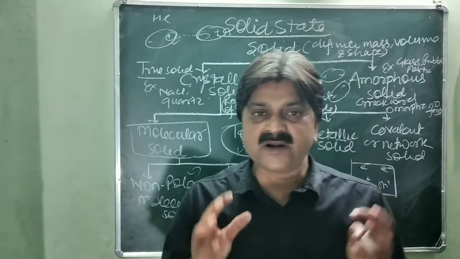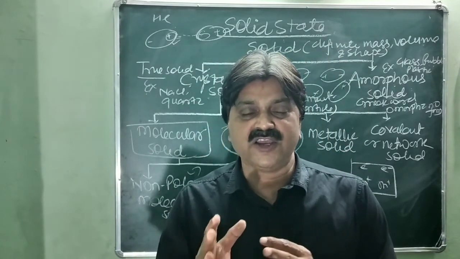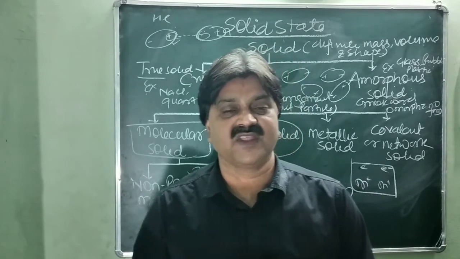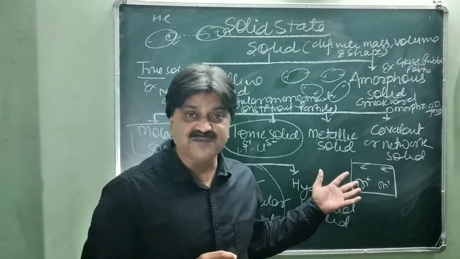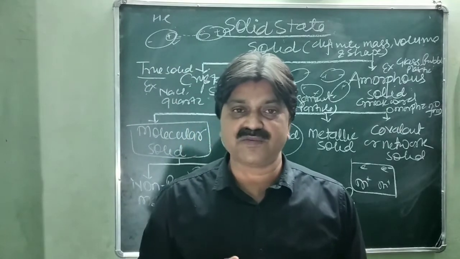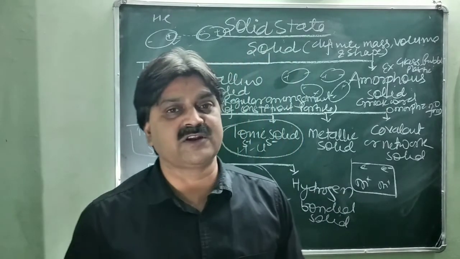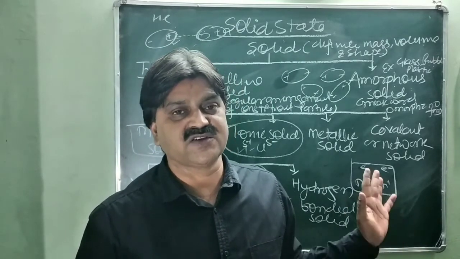So covalent is the giant network of molecules in which covalently bonded atoms are in their crystal lattice. Another example is carbon graphite. Carbon graphite is a conductor of electricity, in which also the carbon atoms are bonded to each other by covalent bonds. So these are the simple classifications of the solid.